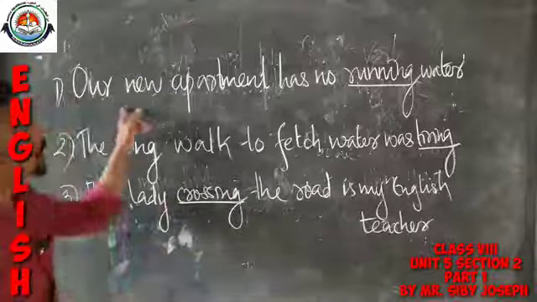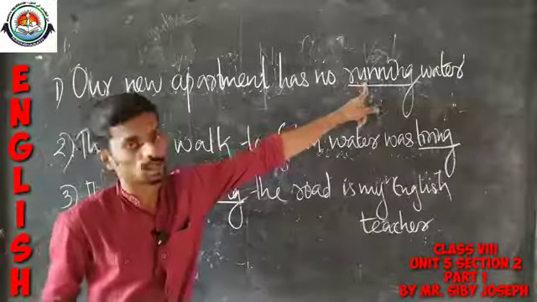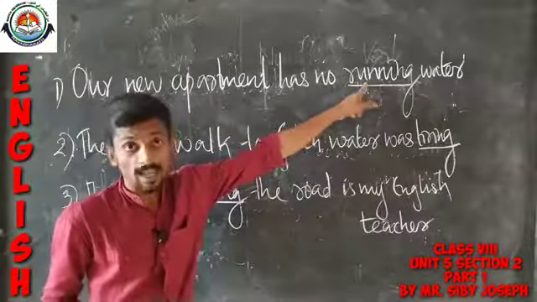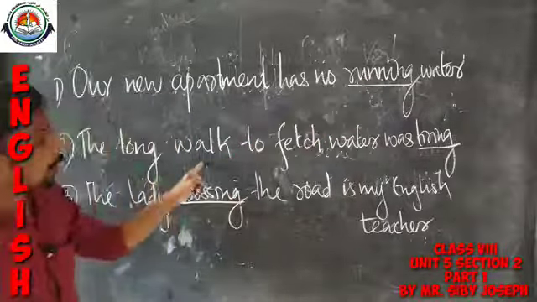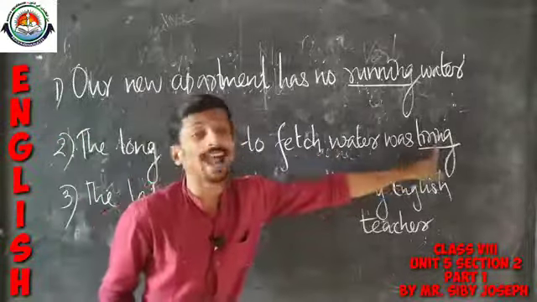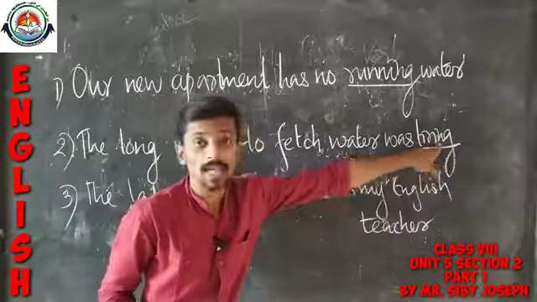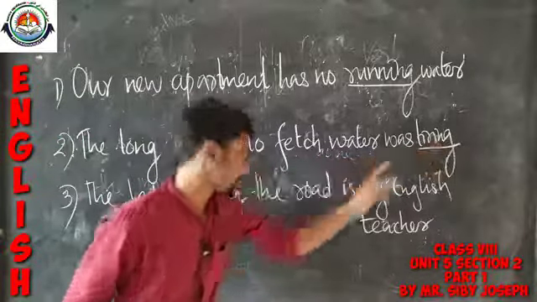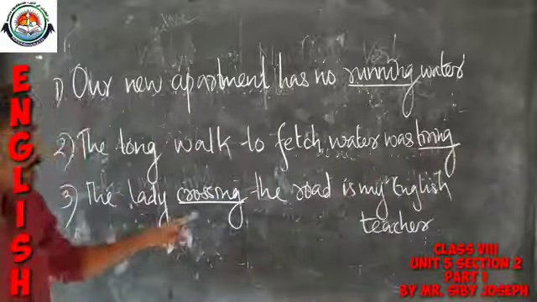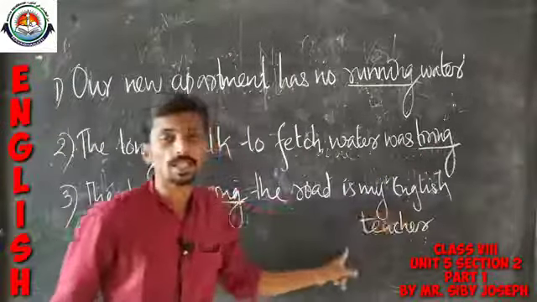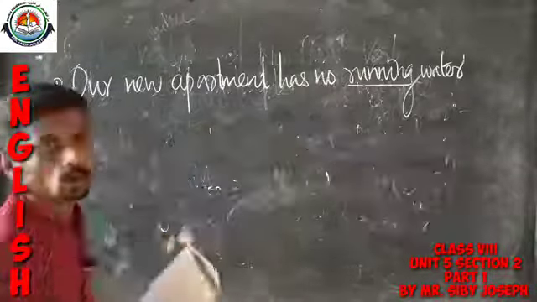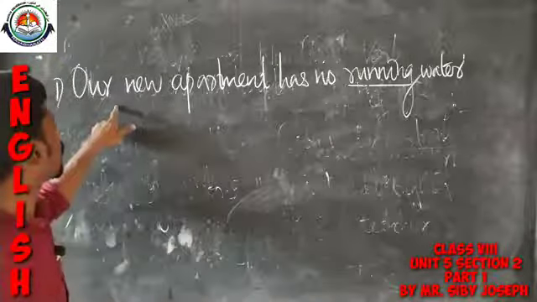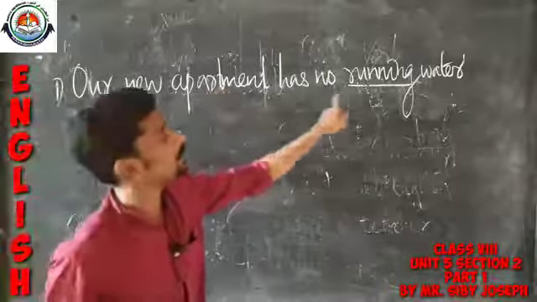"Our new apartment has no running water." Running is the present participle form. "The long walk to fetch water was tiring." Tiring is the present participle form. "The lady crossing the road is my English teacher." Crossing is the present participle form. Now we can go with the first one: "Our new apartment has no running water."